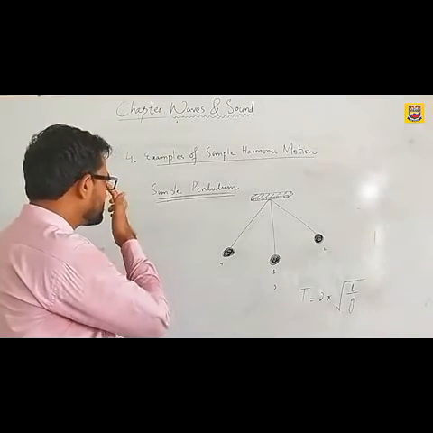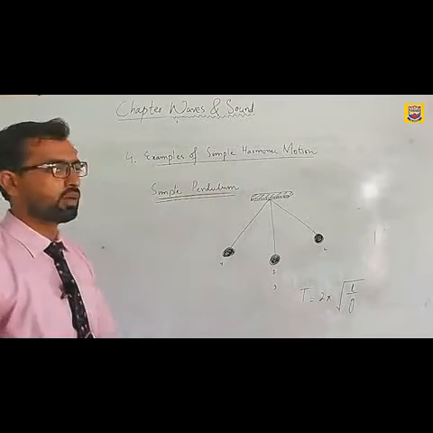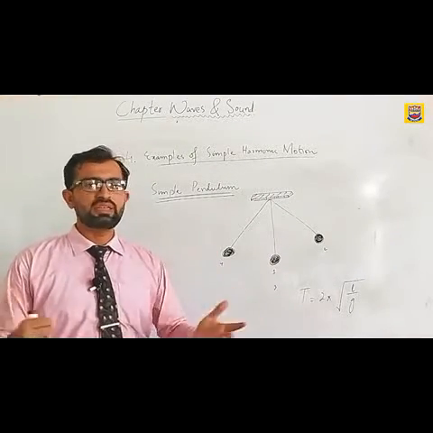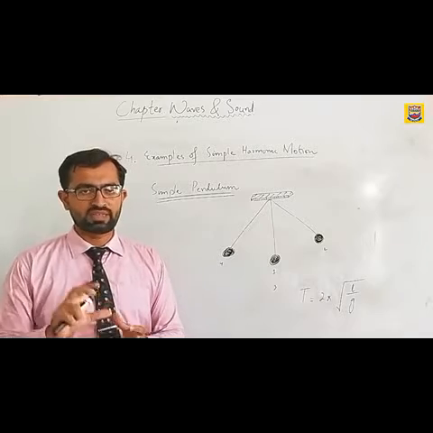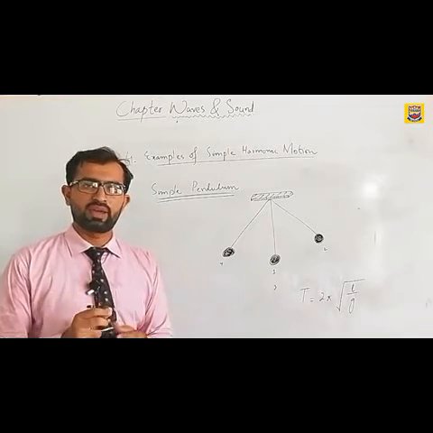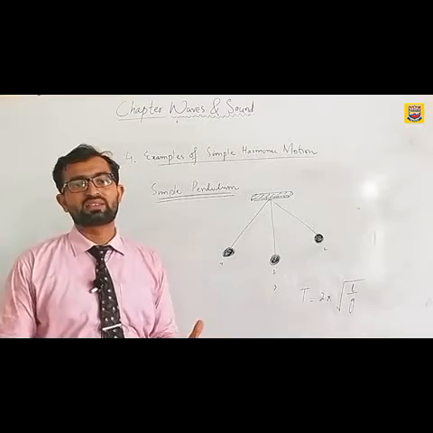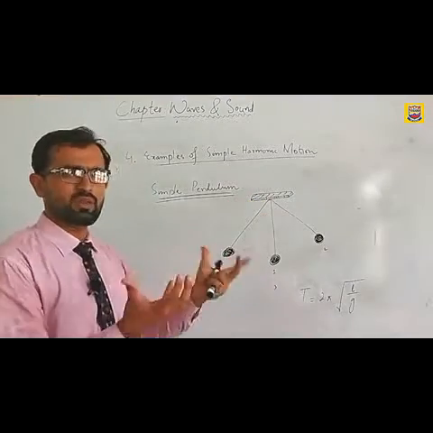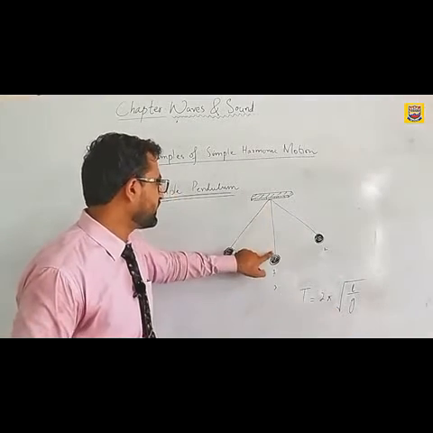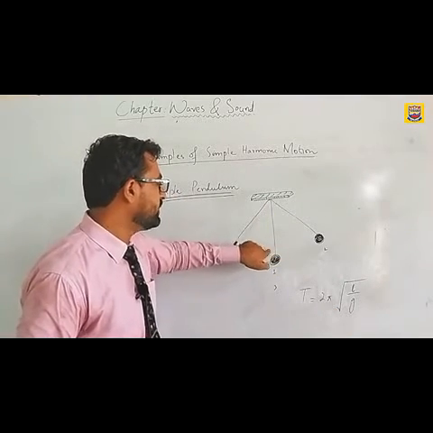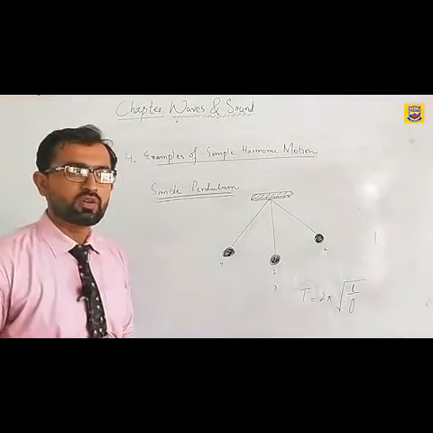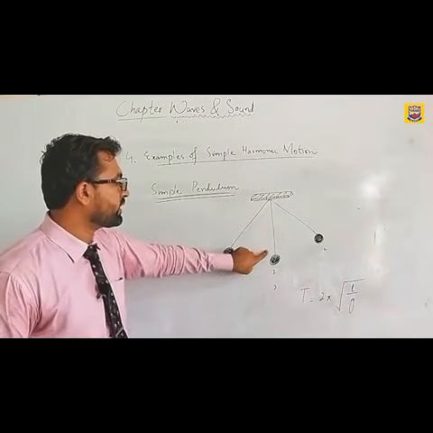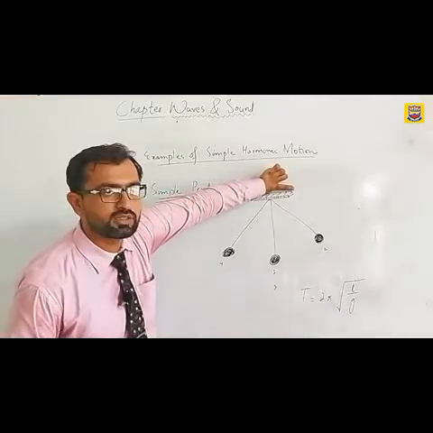Here we have one example, and that is basically a simple pendulum. So what is a simple pendulum? A simple pendulum can be easily formed by just connecting one metallic bob or any mass by an inextensible and weightless string. Now this is inextensible and it has almost no weight. This is one string and the mass is connected with it. Now how to produce the simple harmonic motion when a mass is attached with the string which is supported by a support at the top.